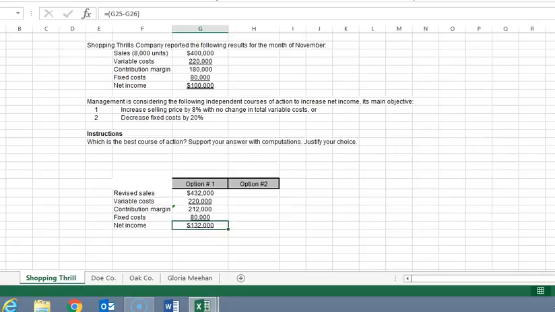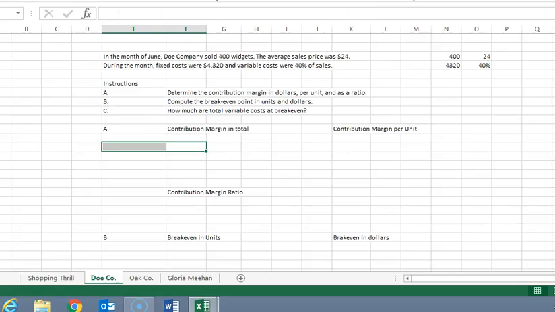So let's investigate option 2 now. We're going to leave sales the same, and we're going to look at the variable cost being the same, the contribution margin the same as we are now, but we reduce the fixed cost from 80,000 down to 64,000. We do that by multiplying the fixed cost by 80%. And therefore the conclusion here is that option 1 is better than the way we are, and it's better than option 2. So our best strategy then should be to increase the sales price by 8%.